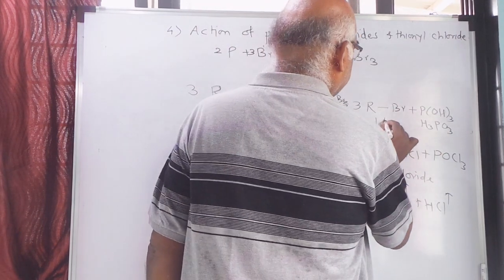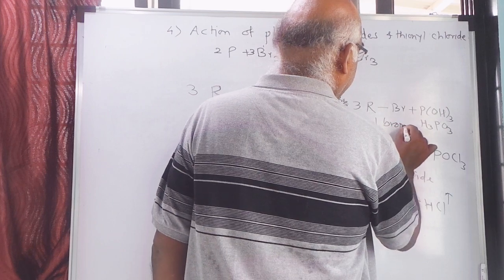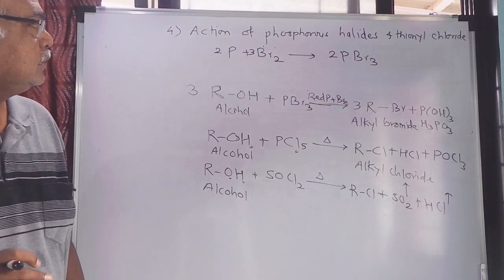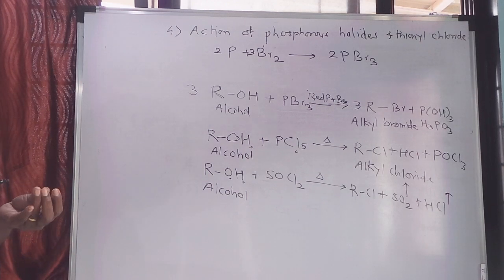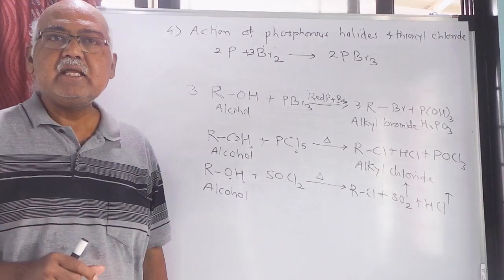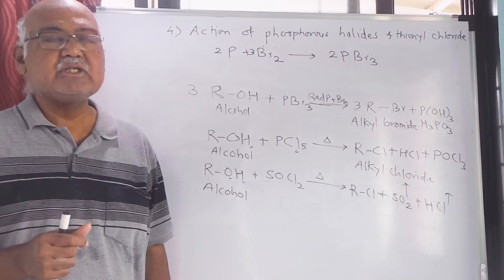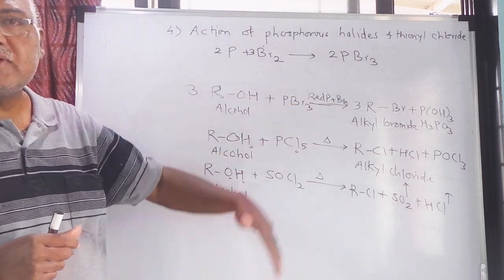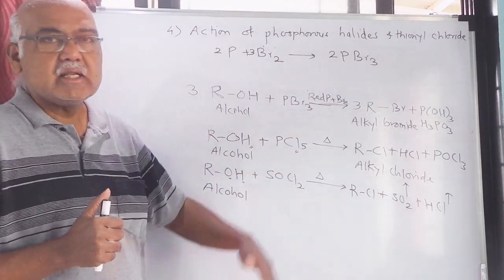Alkyl bromide will be the product. So for bromination we have to use PBr3, phosphorus tribromide, which is prepared in situ, that means at the reaction site, and when alcohol reacts with PBr3 or red phosphorus and bromine, you get the product alkyl bromide.